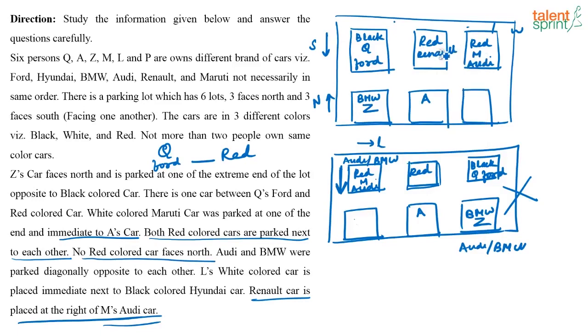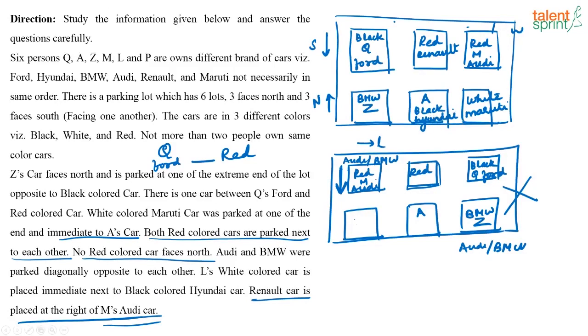Okay. So, right of Audi is Renault, and the white colored car is placed immediately next to the black colored Hyundai car. So, here which has to be white, then the white colored Maruti car is parked at one of the immediate ends next to A's car. So, this is white Maruti. And this white colored car is placed immediately next to the black colored Hyundai car. So, this is going to be your black Hyundai car.